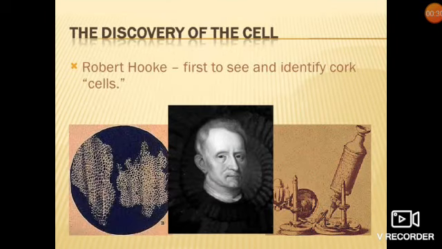Discovery of the cell. Robert Hooke was the scientist who first saw the cells, or the honeycomb-like structure, under the primitive microscope designed by him only.